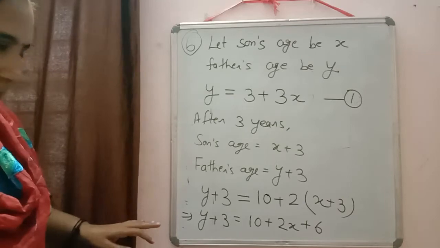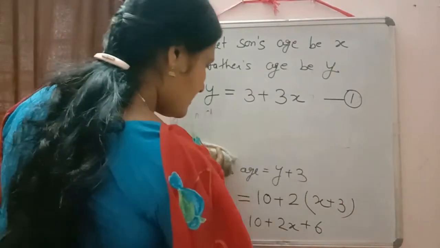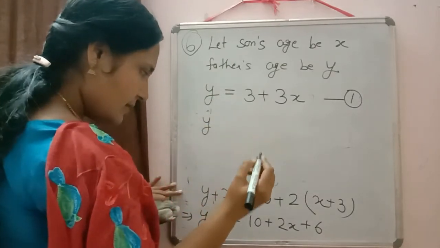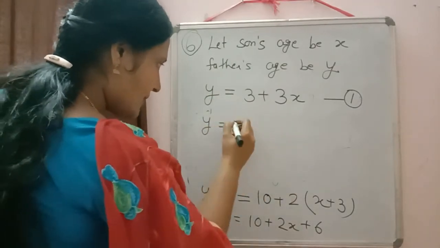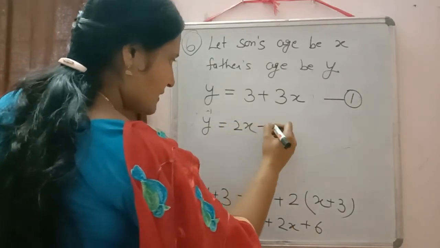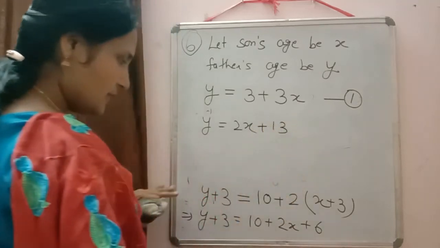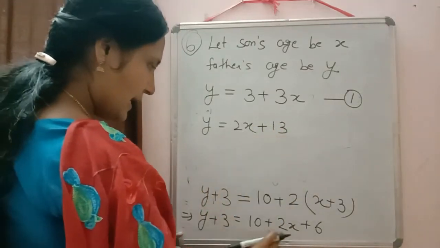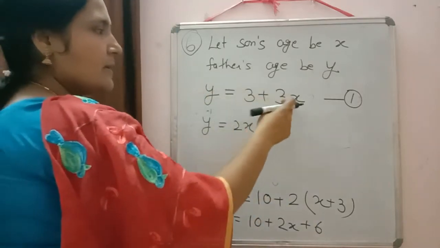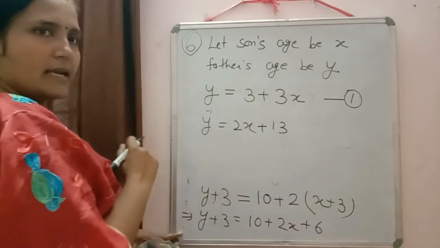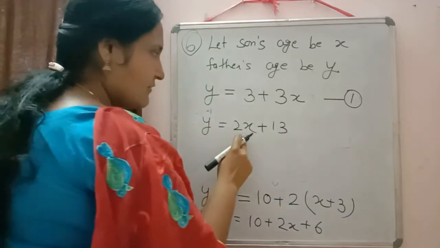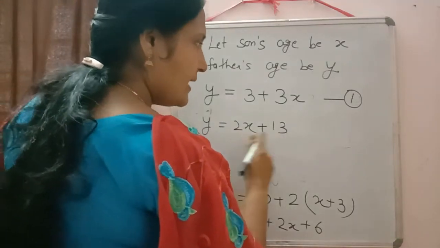So here we can simplify it more. Then you will get y is equal to 2x, 10 plus 6, 16, and here it will be 16 minus 3, so that will be equal to 13. Y is equal to 2x plus 13, and also y is equal to 3 plus 3x, which you already wrote here. So directly you can substitute the value of y here, or if you want to use the elimination method, you can shift this y to the right hand side and then simplify.